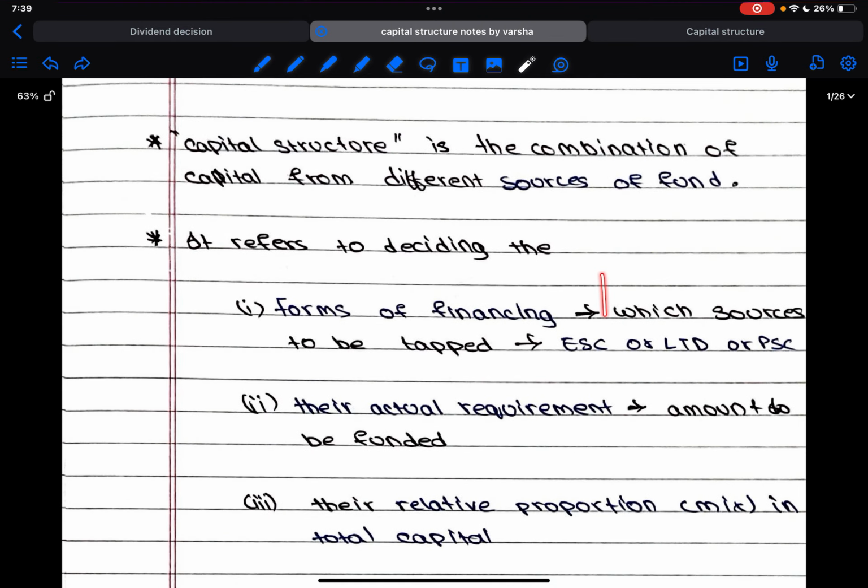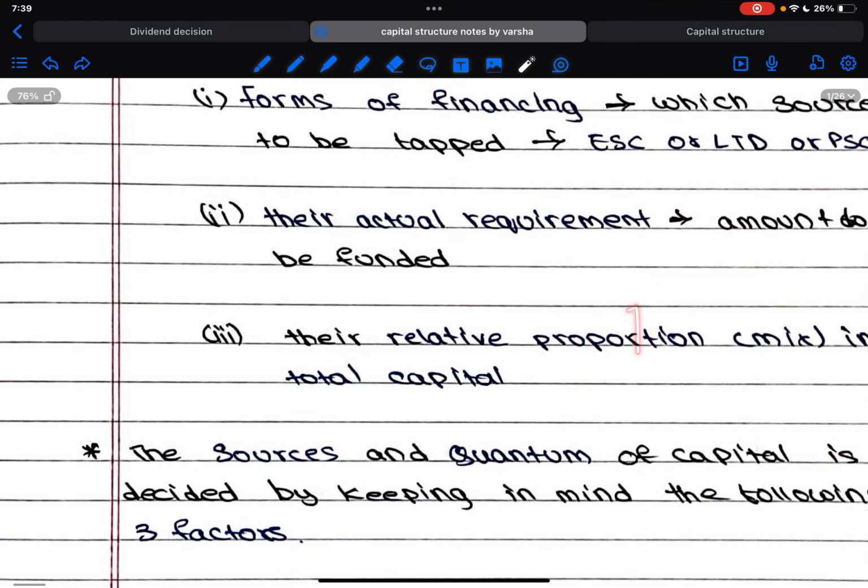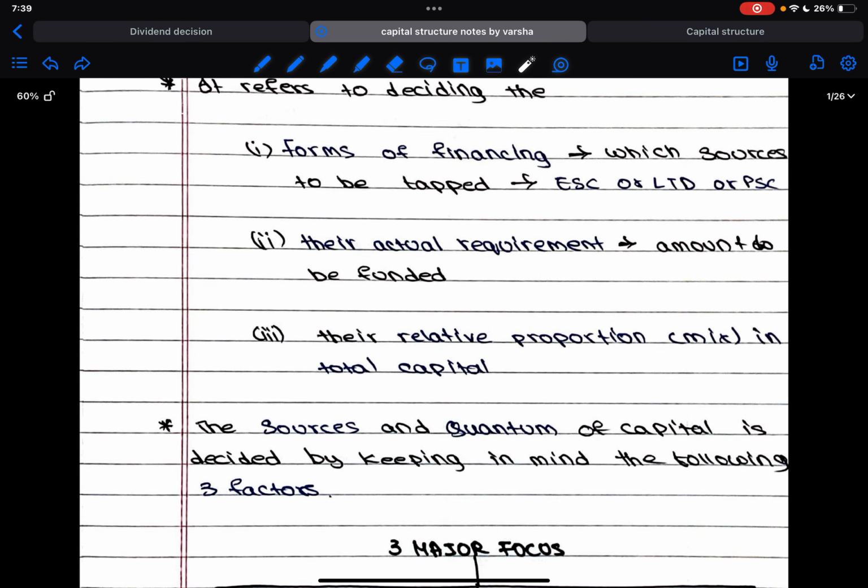Okay, then it refers to deciding the form of financing, that is which source of fund to be tapped. So from where should I get the sources of fund to be generated? It could be from equity, it could be from long-term debt, it could be from preference share capital. Then their actual amount. So from where am I getting the fund, and what is the requirement? What is the exact amount of fund that I'm expecting to raise from the particular source of fund?